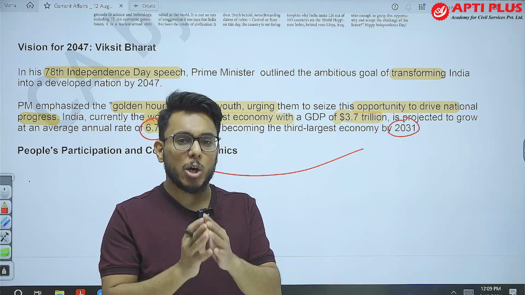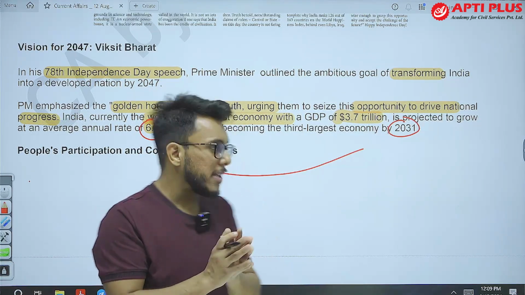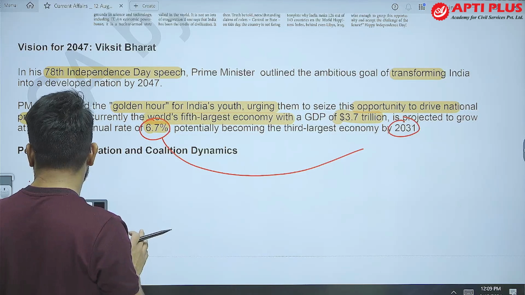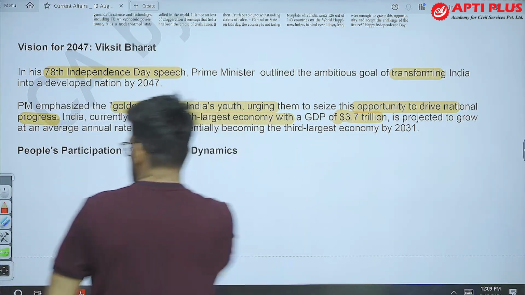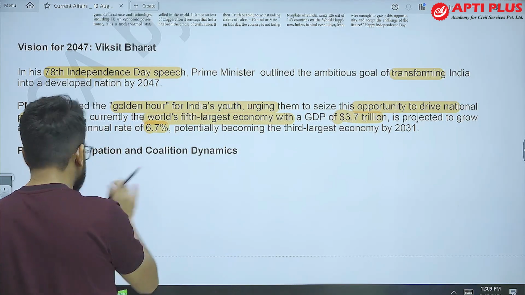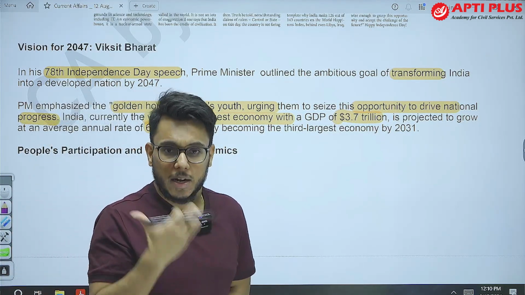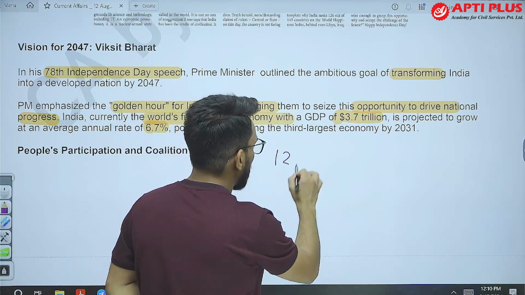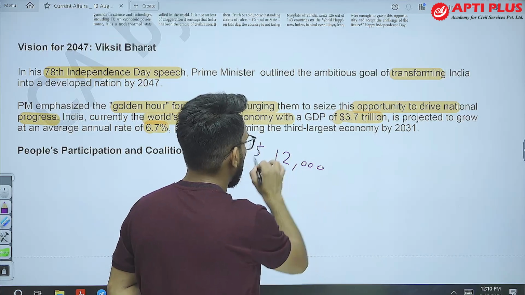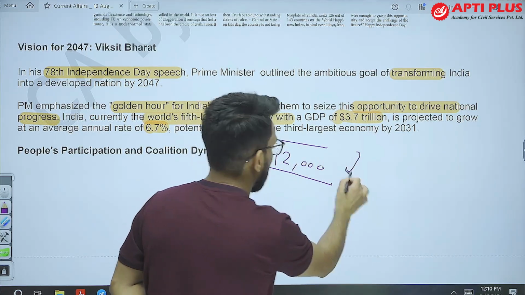Now, guys, when we talk about the middle income trap, understand this. When we talk about per capita income, it has been seen that many countries have registered rapid economic growth, but they are not able to break the $12,000 per annum per capita income.